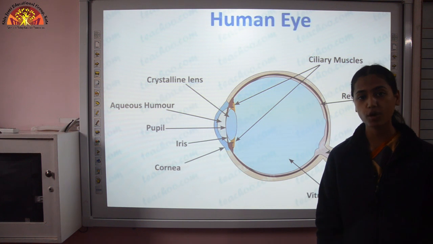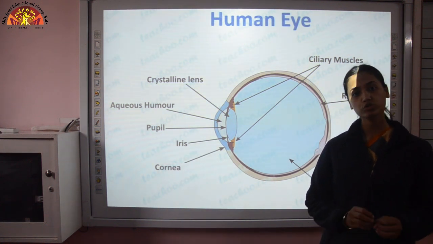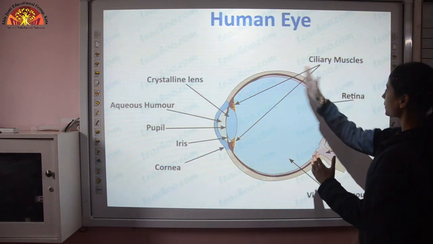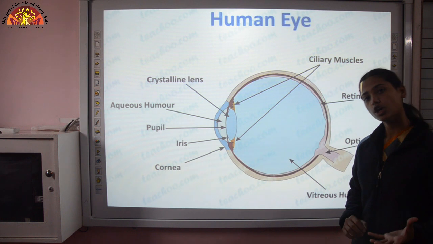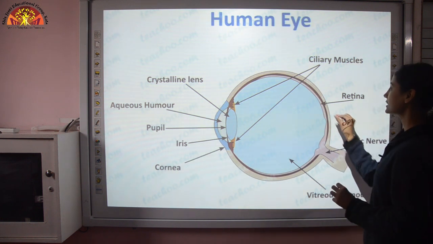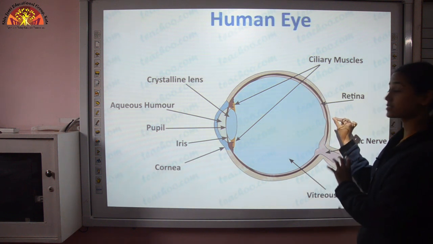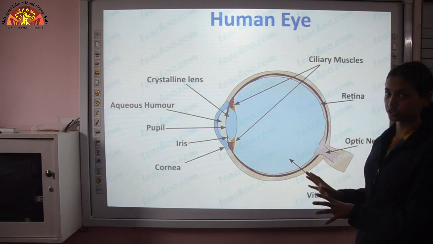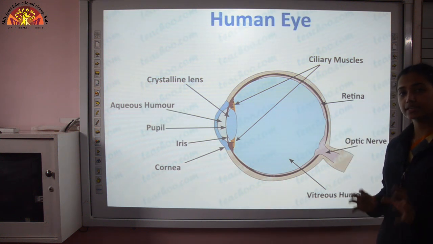That spot contains more cones as compared to rods, and the rest of the retina consists of more rods as compared to cones. So we say that the yellow spot, present here at the center, gives us the brightest vision, because it consists of more cones, which are light sensitive cells.